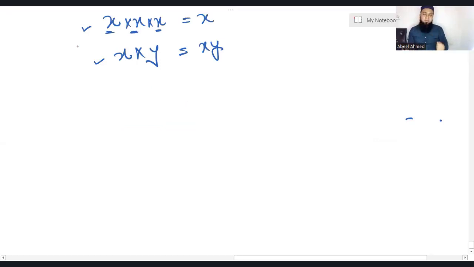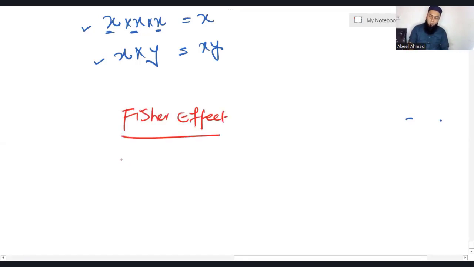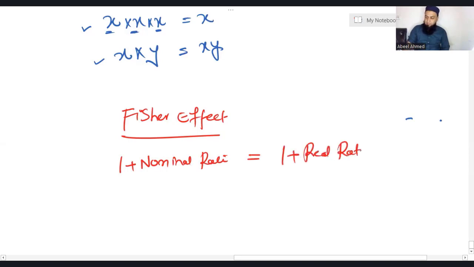So simply by using Fisher effect, you can convert real cost of capital to the nominal cost of capital or nominal to the real. By using Fisher effect, you can convert nominal rate to the real. So 1 plus nominal rate is equal to 1 plus real rate into 1 plus inflation. So it's a very simple equation. 1 plus nominal rate is equal to 1 plus real rate into 1 plus inflation rate.